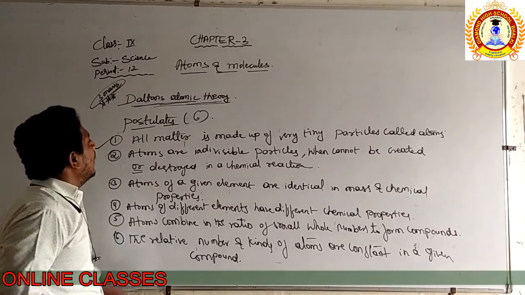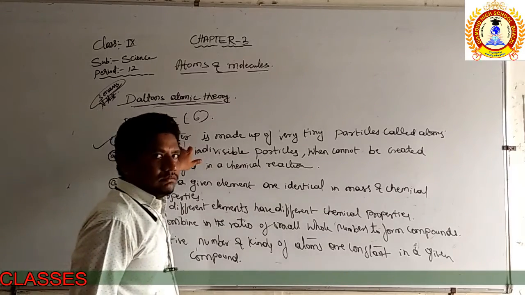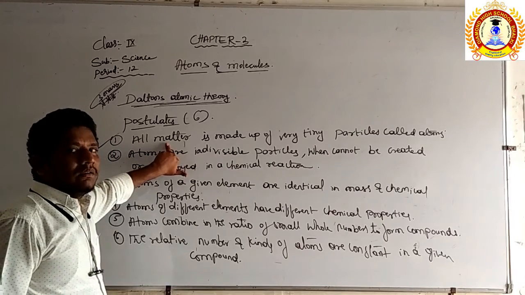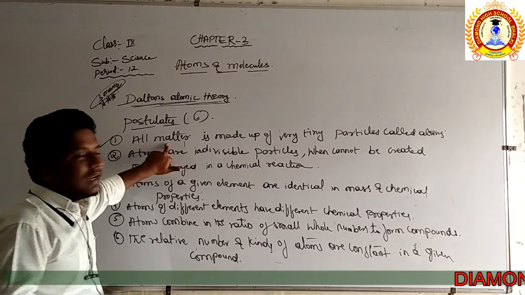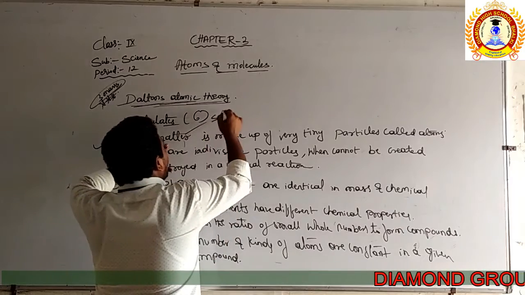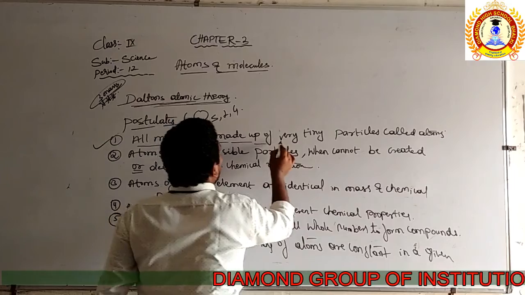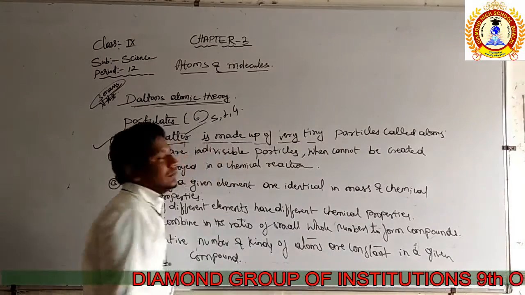The first postulate is that all matter, whether it may be solid, liquid or gas, is made up of very tiny particles.